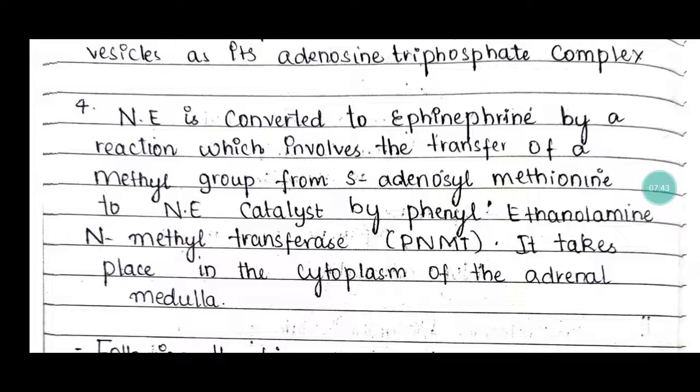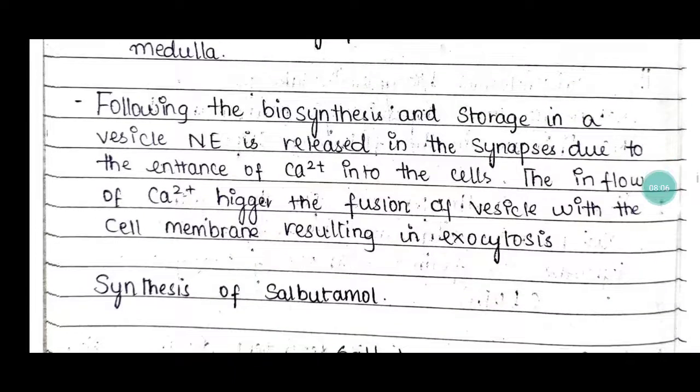Norepinephrine is converted to epinephrine by a reaction which involves the transfer of a methyl group from S-adenosyl methionine, catalyzed by phenylethanolamine N-methyl transferase, that is PNMT, and it takes place in the cytoplasm of the adrenal medulla.